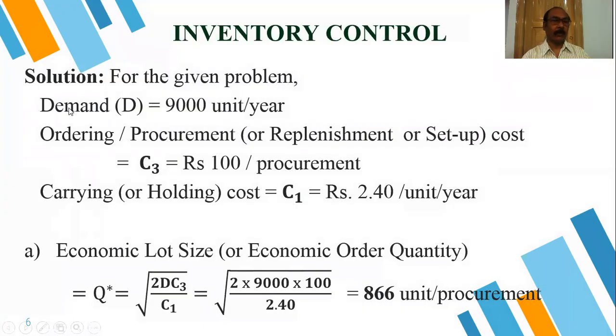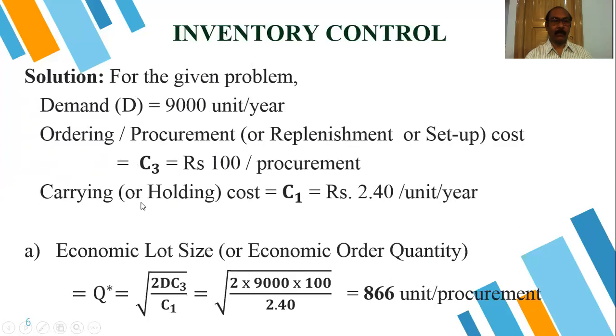For the given problem, it is clear that the demand is 9,000 units per year. The ordering, procurement, replacement or setup cost, we can call it C3, is equal to 100 rupees for placing each order, and the carrying or holding cost C1 is 2.40 per unit per year according to the given problem. These are the data given.